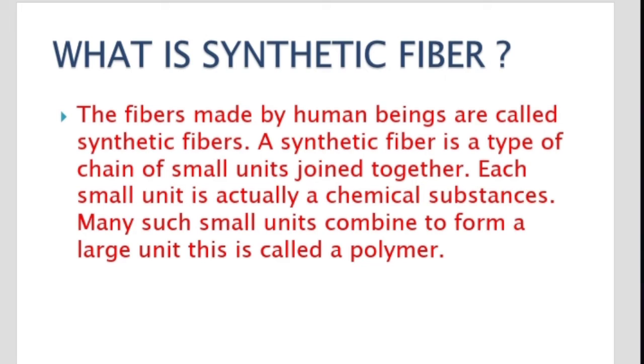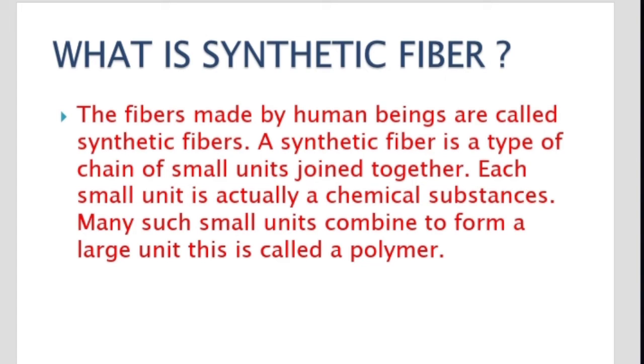Each small unit is actually a chemical substance. So many such small units combine to form a large unit. This is called a polymer. The small units combine together and form one long chain. That long chain is nothing but a polymer.